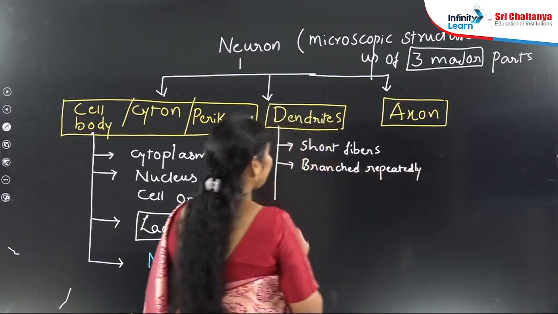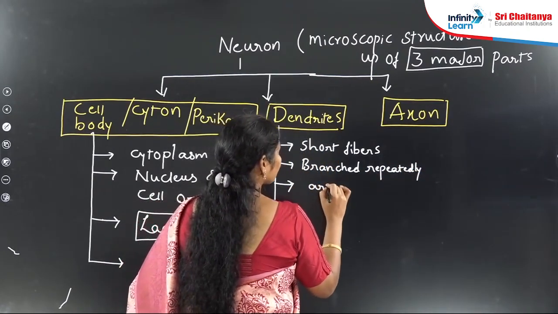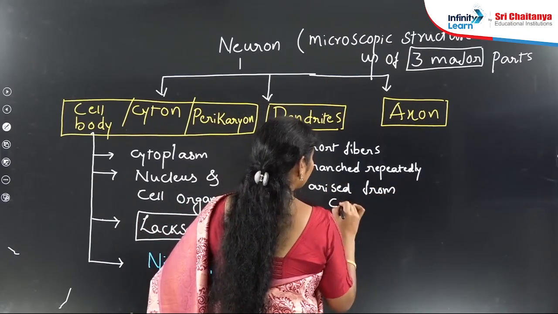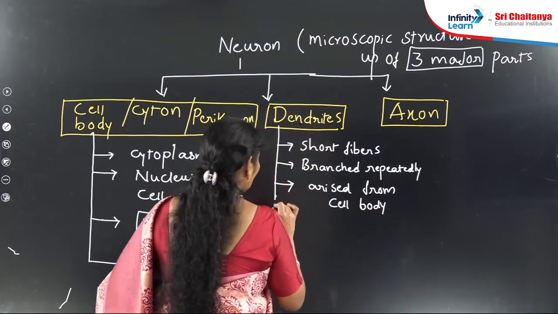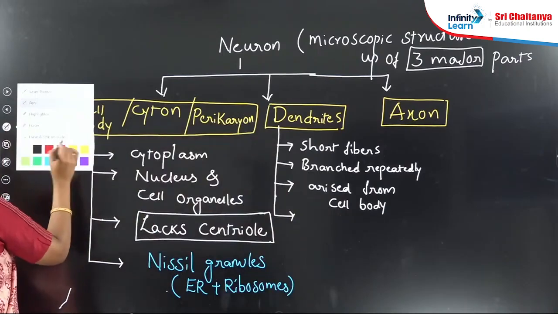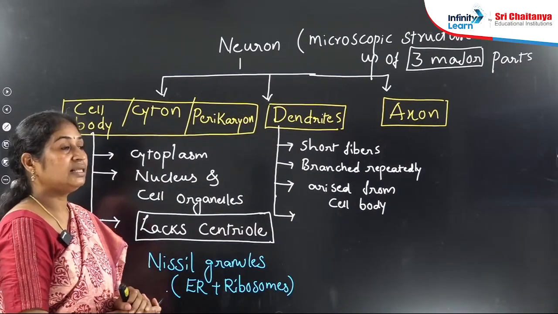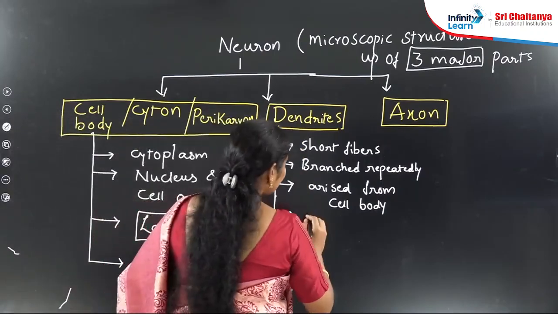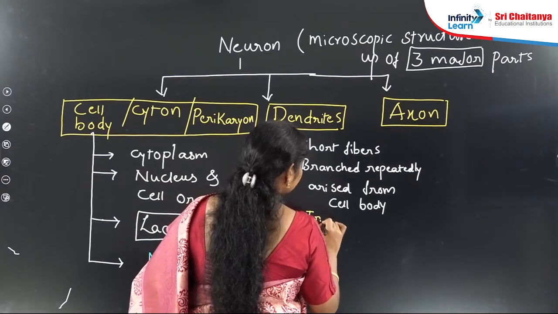Branched repeatedly. And the next one, they arise from the cell body only. What is the role of dendrites here? Dendrites act as receivers. The role of dendrites is to receive the stimuli. So these dendrites will receive and then they can transmit the impulses.